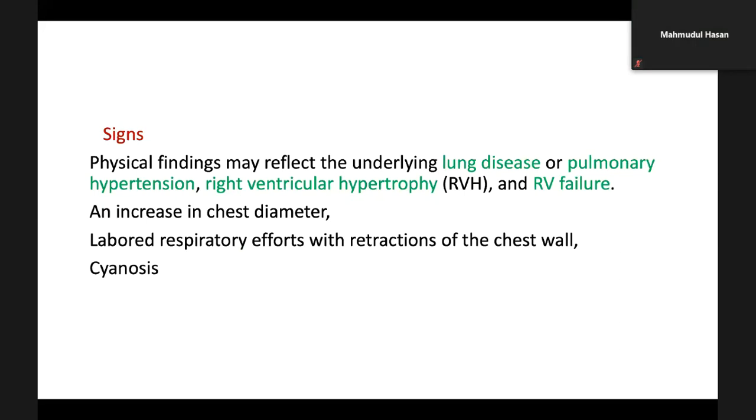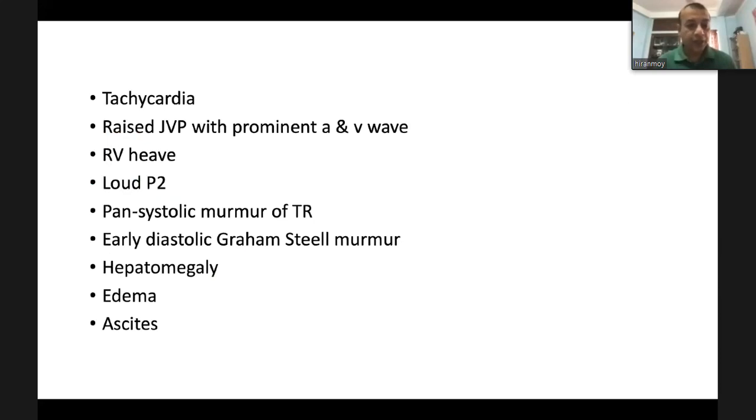All these signs you can find: an increase in chest diameter, labored respiratory effort with retraction of the chest wall, central cyanosis, tachycardia, raised JVP with prominent a and v waves, right ventricular heave, loud pulmonary component of second heart sound, pansystolic murmur of tricuspid regurgitation, early diastolic murmur of pulmonary regurgitation called Graham Steell murmur, hepatomegaly.